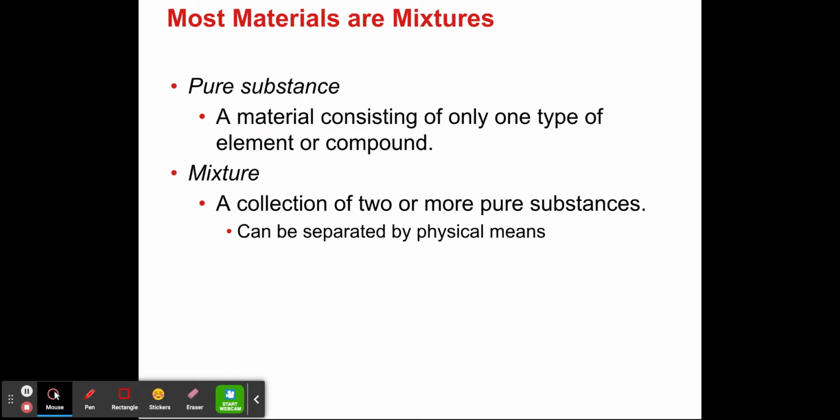Like let's say you have iron that is mixed with sulfur. So iron can be attracted to a magnet while sulfur cannot be attracted to a magnet. So if you bring a magnet near that mixture, what you're going to see is that the iron atoms are going to be attracted to the magnet, and then you'll be able to separate the iron from the sulfur. So that's an example of separation using a physical means.